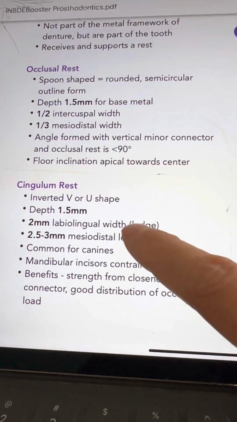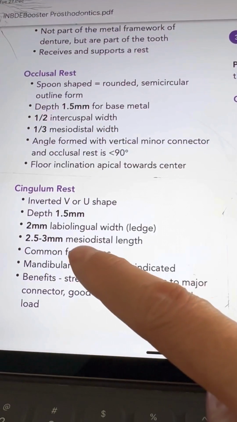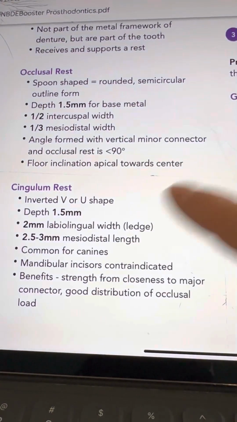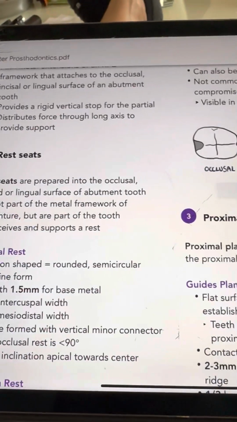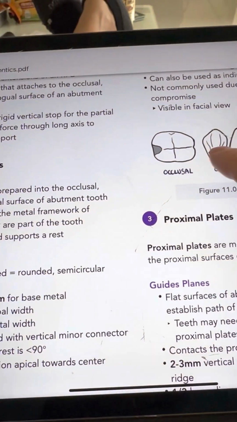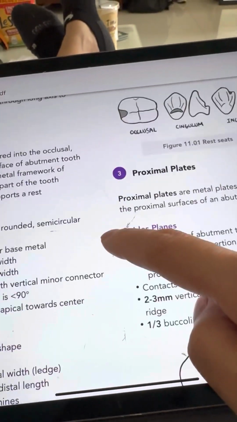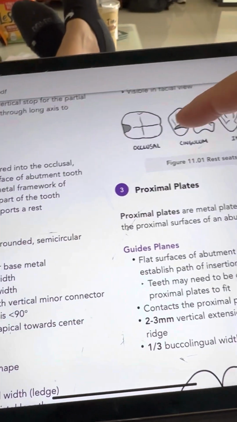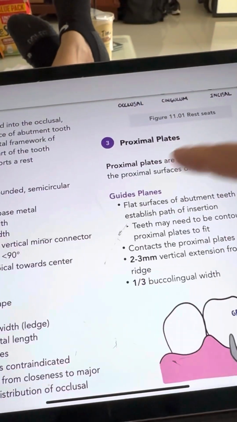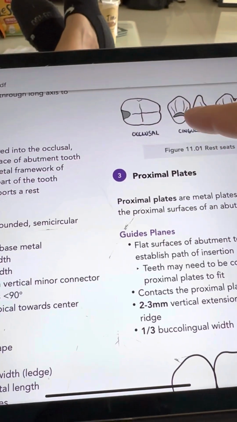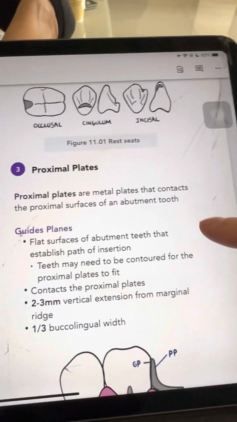Cingulum rest, 1.5 mm, 2 mm labiolingual, 2.5 mesiodistal, 2.5 to 3 mm, 2 mm lingual buccal, and depth is 1.5 mm. Proximal plates,